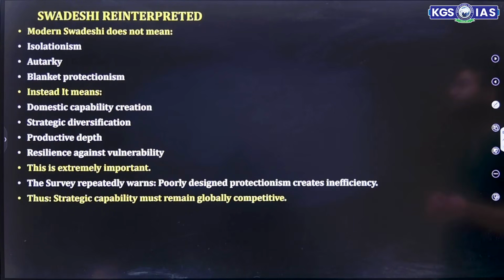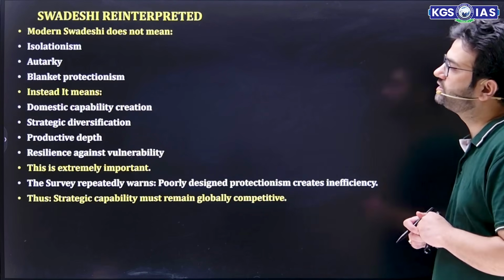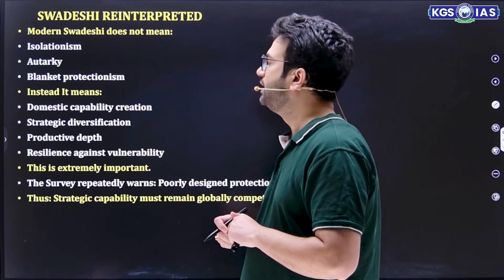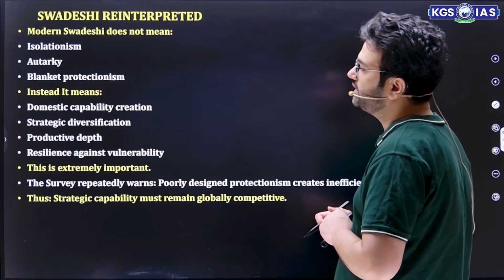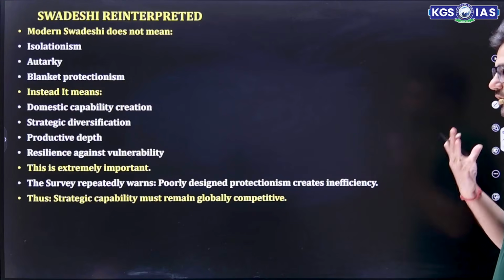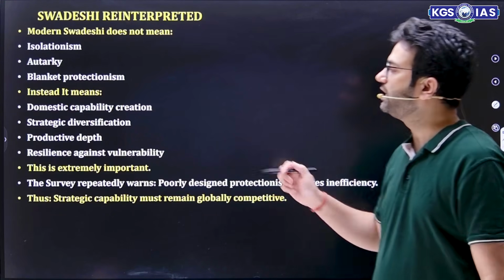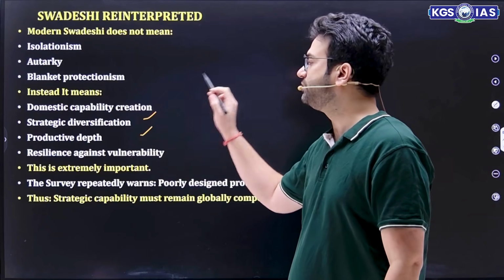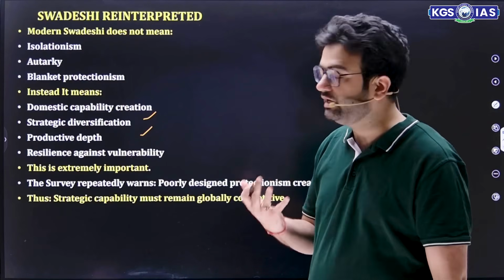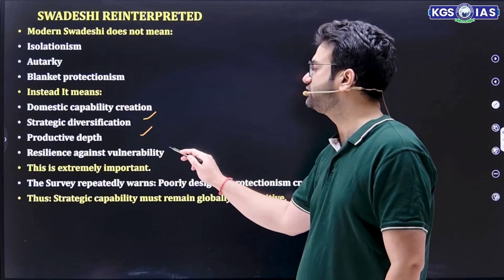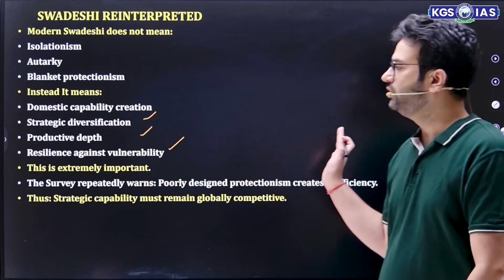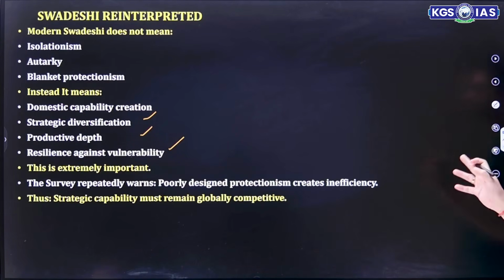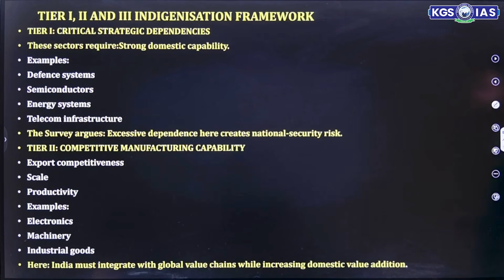Then Swadeshi reinterpreted. Modern Swadeshi does not mean isolation, autarky, and blanket protection. Instead, it means domestic capability, reducing dependence on other countries. Strategic diversification: try to find new nations where you can trade. Productive depth: try to increase manufacturing. R&D needs to be better. Resilience against vulnerability. So the survey repeatedly warns that poorly designed protectionism creates inefficiency, and strategic capability must remain globally competitive.